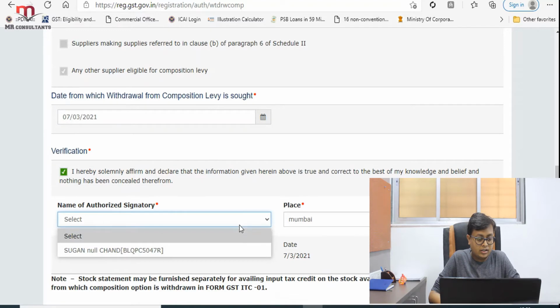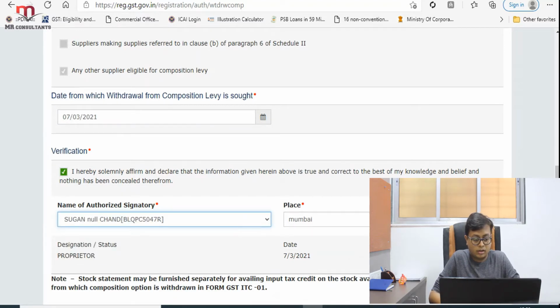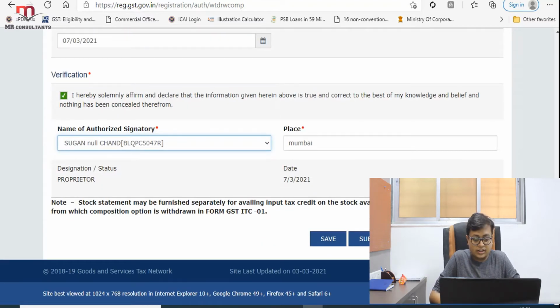Thirdly, here there is one verification. You click on it, select the authorized signatory, write the place, and you are done. You can just save it and submit it with EVC.